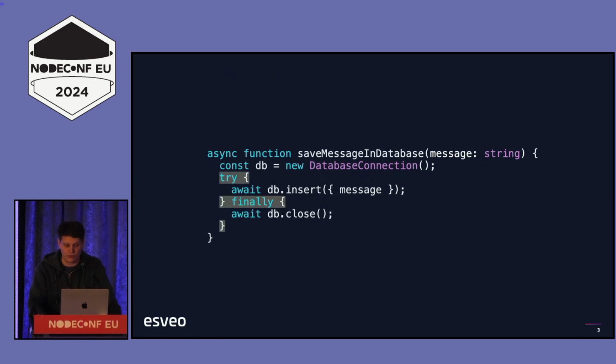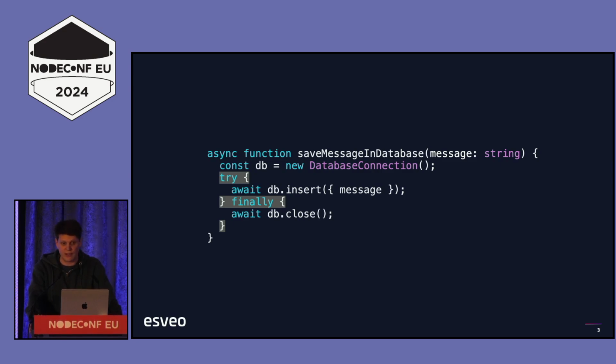We do have a tool for avoiding this, which is try finally, which allows us to wrap code and handle exceptions, or just generally handle any case where we leave this block. And this works, but there is a new proposal. Well, it's not even a new proposal anymore. There is a proposal that is very close to finally coming out in browsers and in Node.